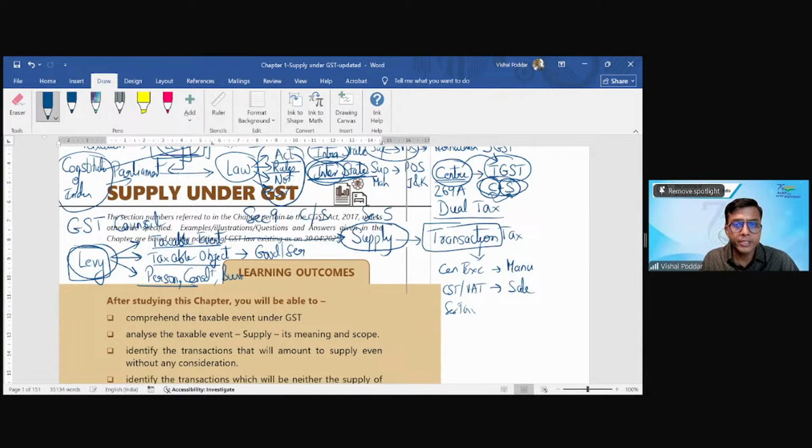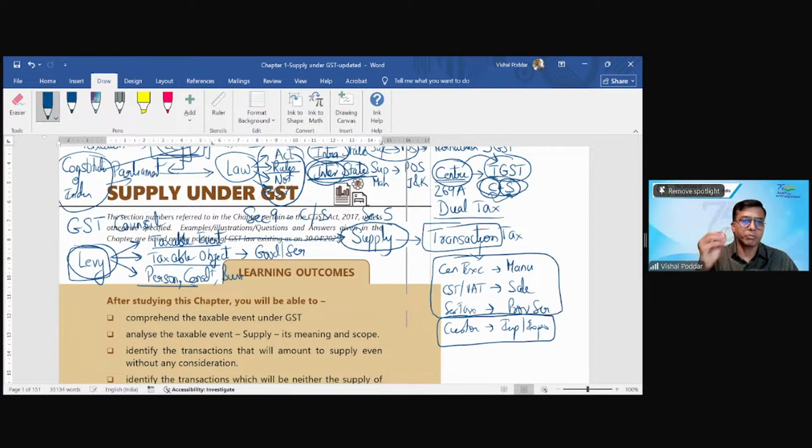For service tax, the taxable event was providing services, and for customs, the taxable event is import and export. Customs, being an international tax, that is a tax on international transactions, still exists. But all domestic taxes, of which I have only named 3, the most common ones, there are total 17 different taxes which have been subsumed to make one tax, that is GST.